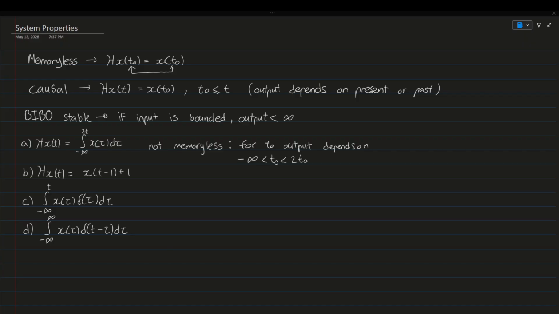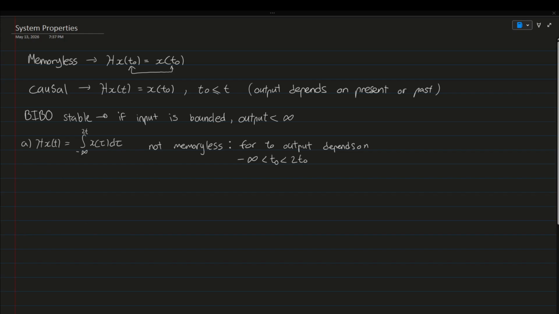Here, I'm going to move these down. Okay. Is the system causal? Well, again, it is definitely not memoryless, but for causal, we can accept the past values, so from negative infinity all the way to t0. But the fact that we're evaluating into the future causes the system to not be causal. So it is not causal either.